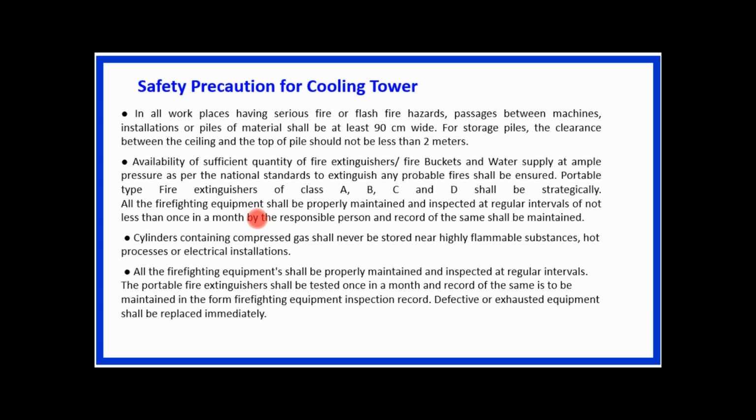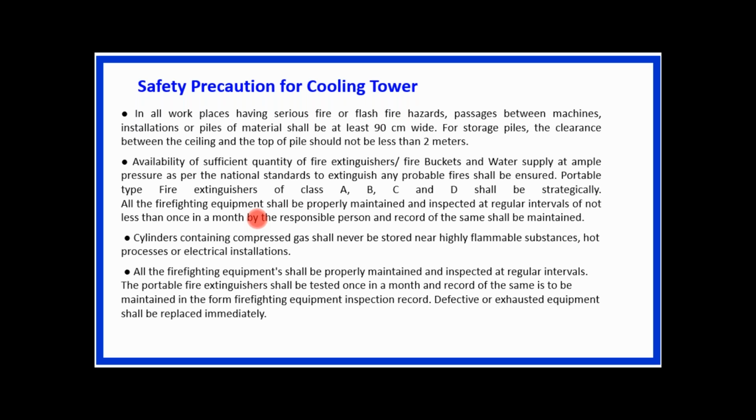Because in case of fire, it should not be the case that the fire extinguisher has less pressure or is not available. For that purpose, depending on the material, we have to keep these types of fire extinguishers ready.